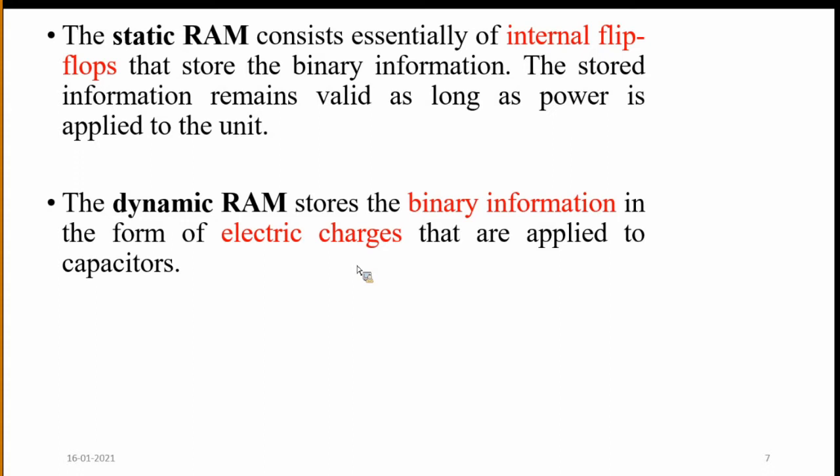The major application of dynamic RAM is main memory. Main memory is designed with the help of DRAM. Nowadays the best example for main memory is RAM only, but some portion of the main memory is ROM also.